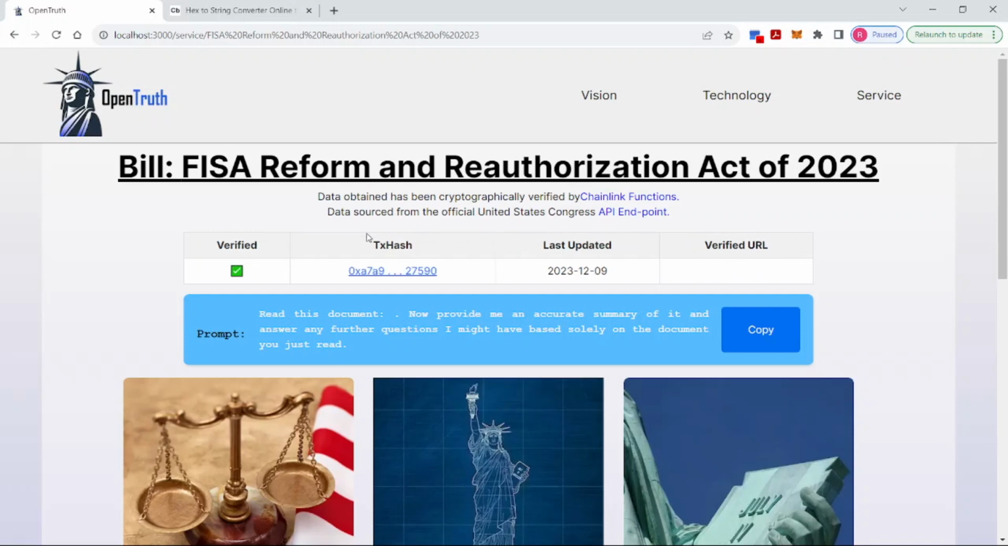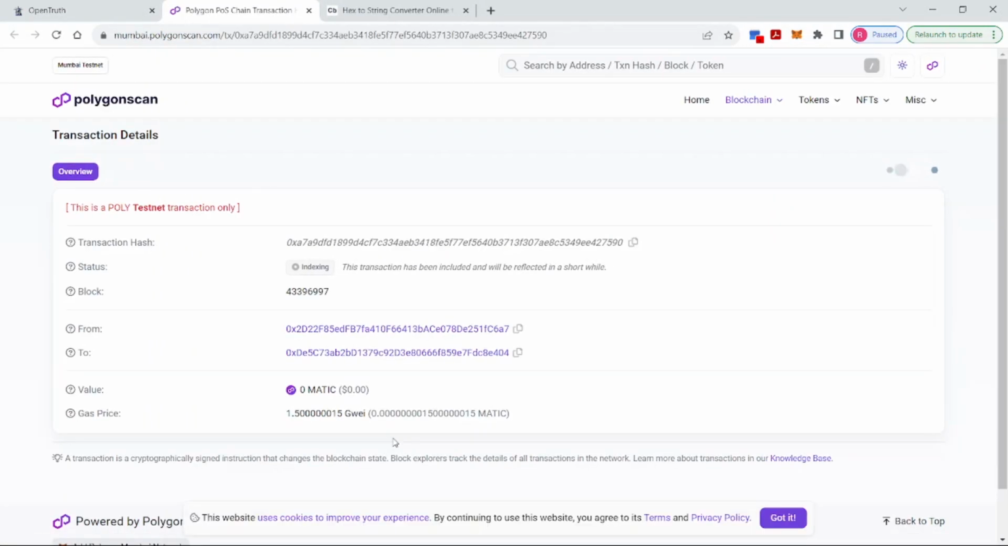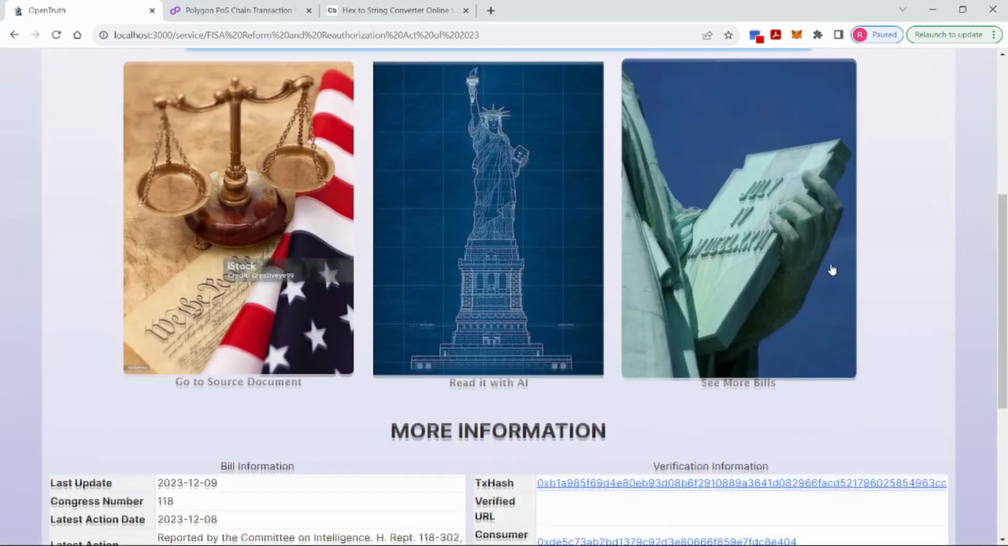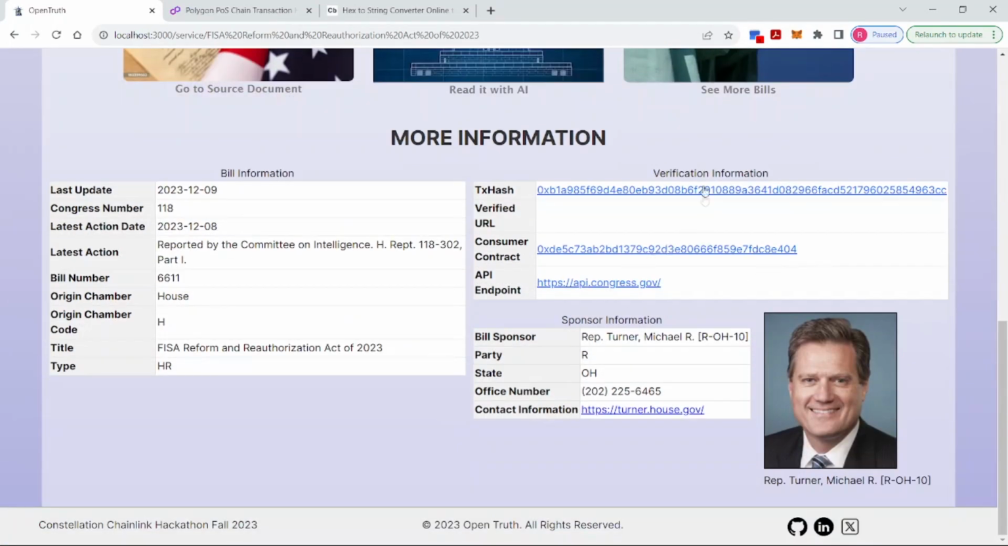Not too long. The transaction hash just came in. So if we check it out, we come to see that this is true. The functions request has just initiated. So now we're going to wait on the verified URL, which is the response from the Chainlink Functions consumer contract. If we scroll down, we can see more information about the bill and the verification purposes, and we can see that the functions has just returned and we get a bill.